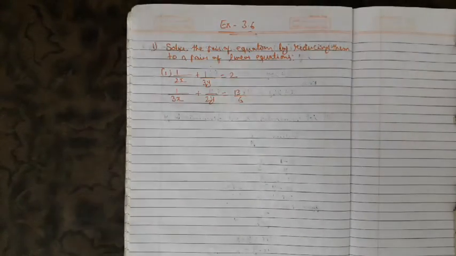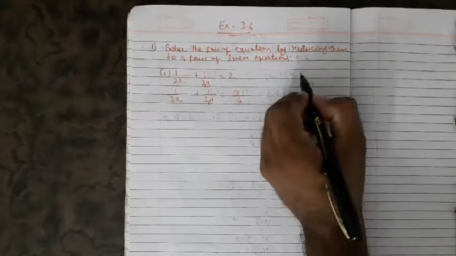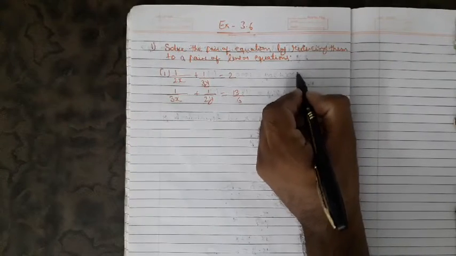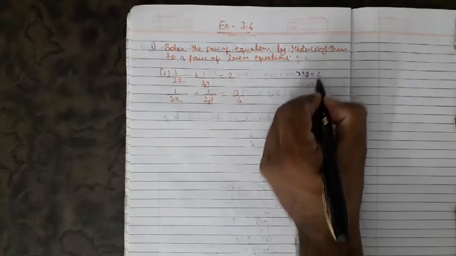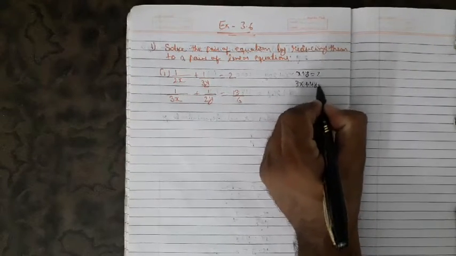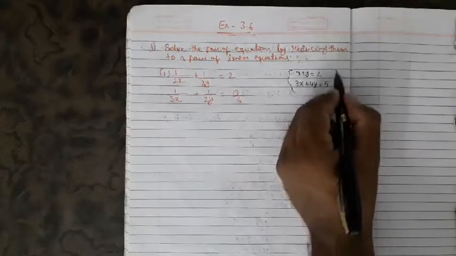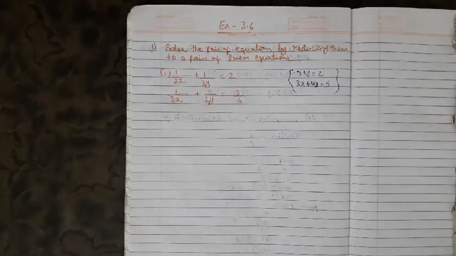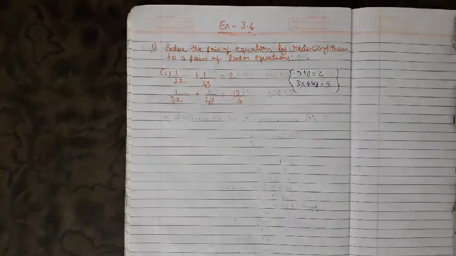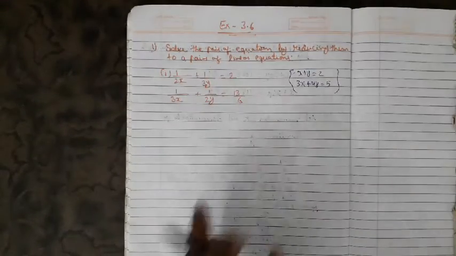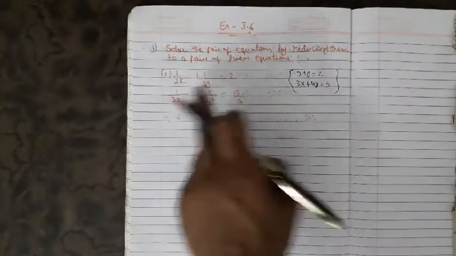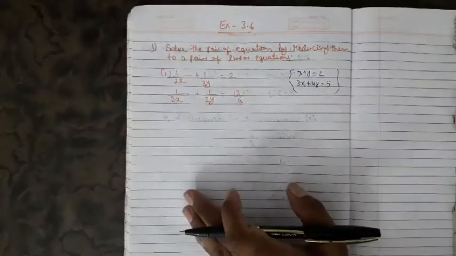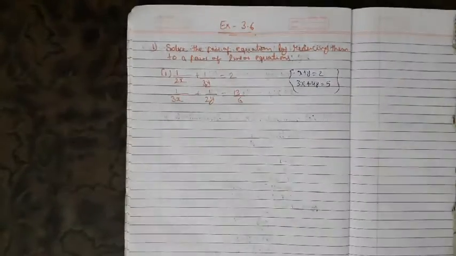As we have seen before, we have solved equations like x plus y equals 2, 3x plus 4y equals 5, and so on. If we get this type of equation, then it will be easy for us to solve them. But we can't solve these equations directly, so first we'll change these equations into this form. Get it? Now see how we will do it.